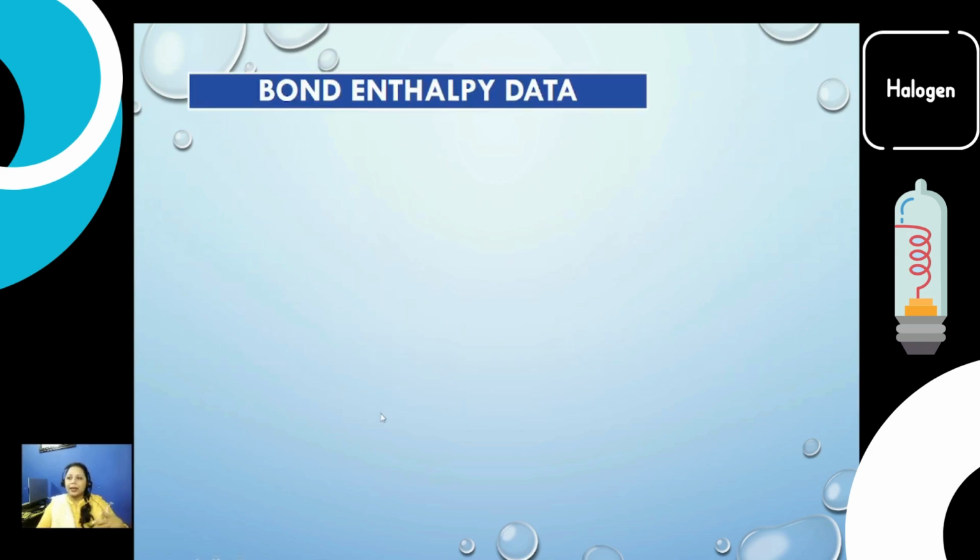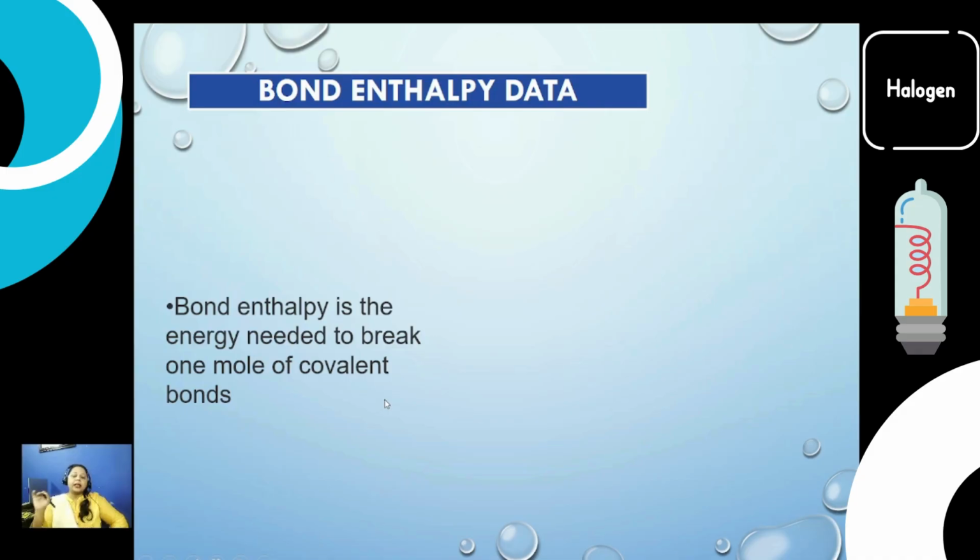Now the bond enthalpy. How do we define enthalpy? We define it as the energy that is needed to break one mole of covalent bond. As we move down the group, the bond strength decreases. It means that bond enthalpy will also decrease. Simple.